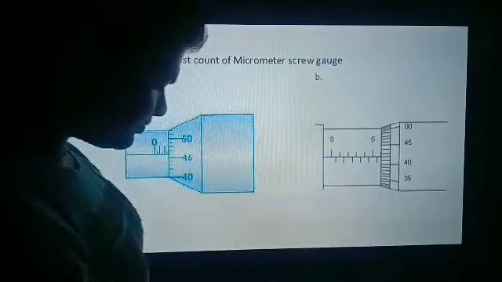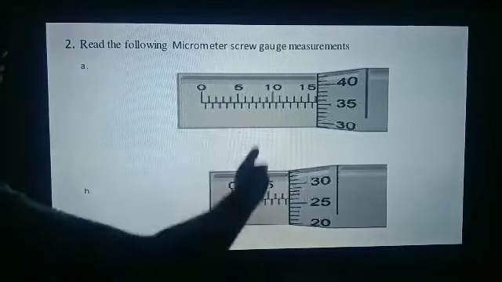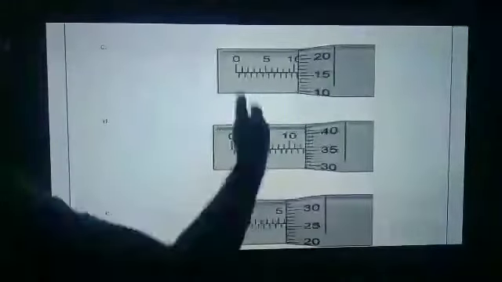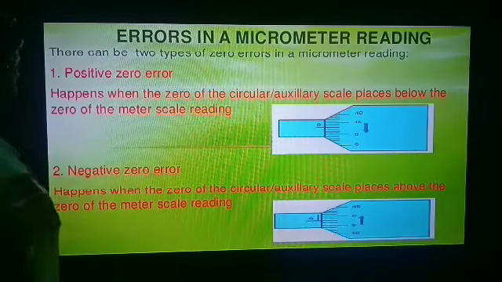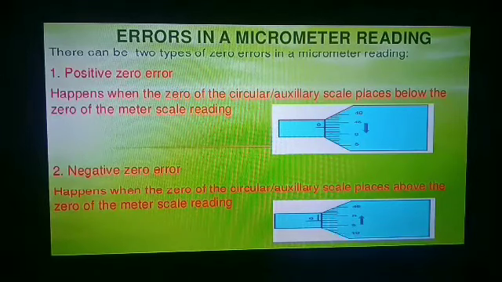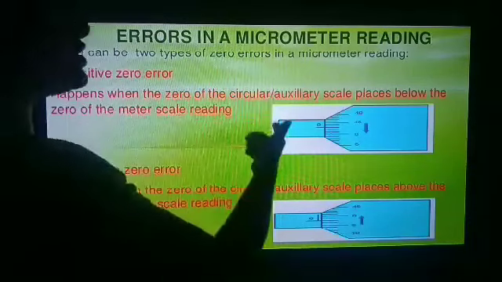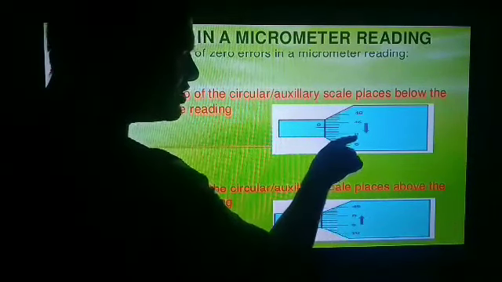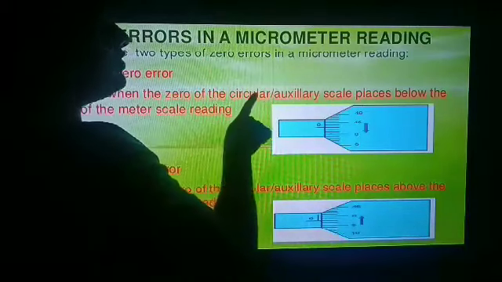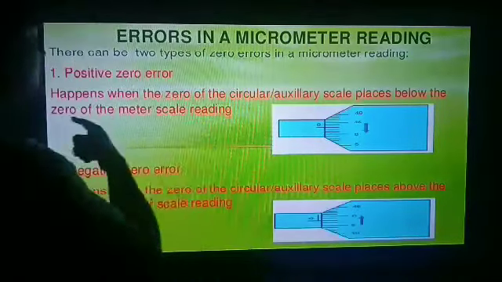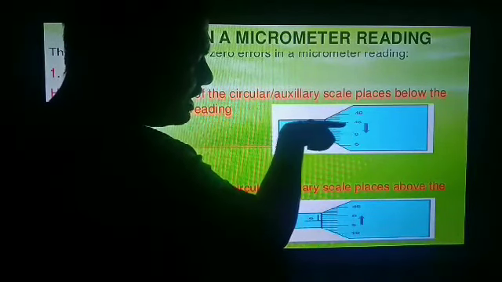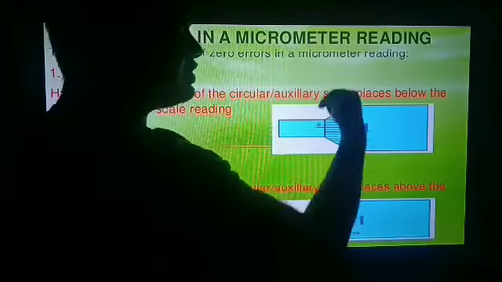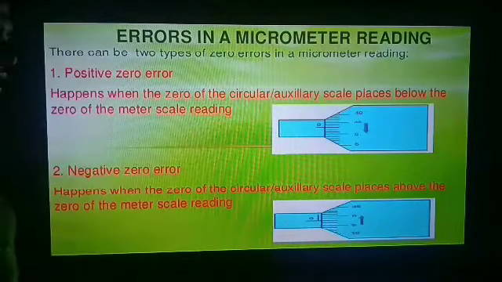Similarly, you have to calculate for this diagram. You have to calculate these two as well as these three. This is your homework. Now, the error. We have two types of error: positive zero error and negative zero error. What is positive zero error? It happens when the zero of the circular scale is placed below the zero of the main scale. This is the circular scale and this is the zero of the circular scale, and this is the zero of the main scale. If the circular scale zero lies below the main scale zero, it is called positive zero error.